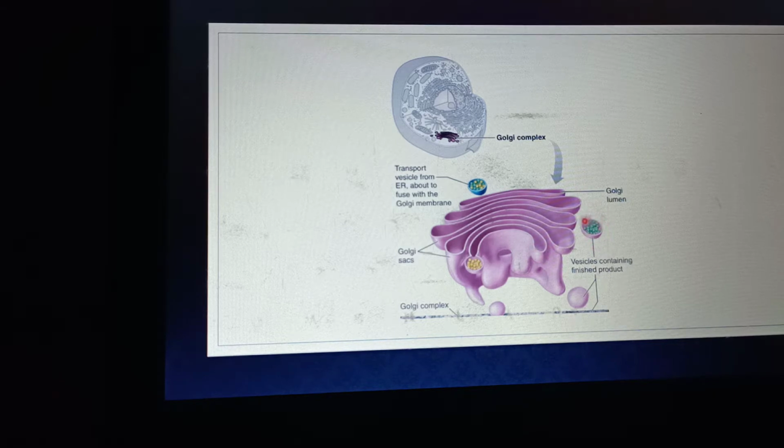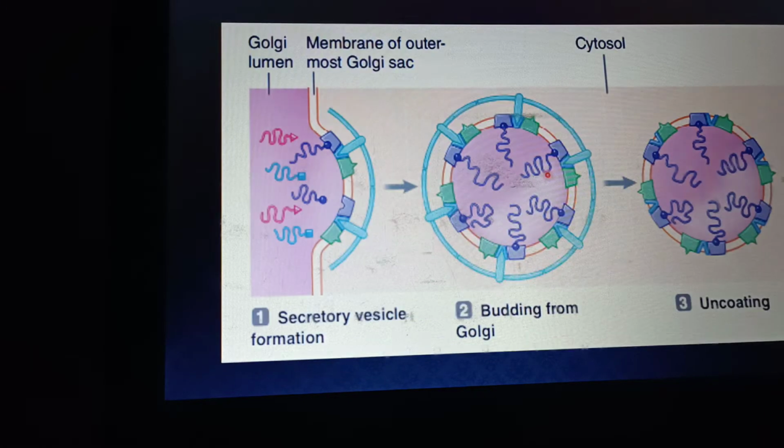Secretory vesicles are always larger in size, and they contain only the processed material, or processed proteins. Secretory vesicles are almost 200 times larger in size than transport vesicles. So I am moving towards the formation of secretory vesicles, how they are formed.